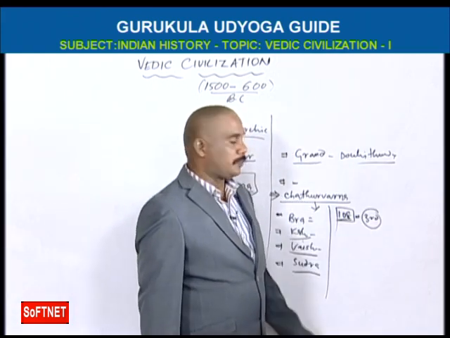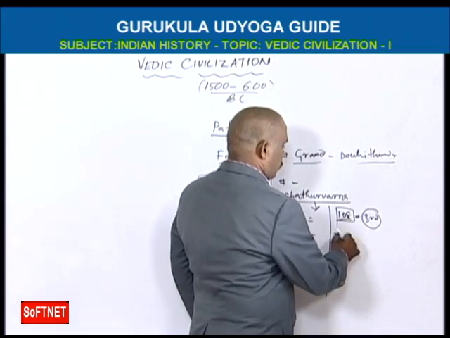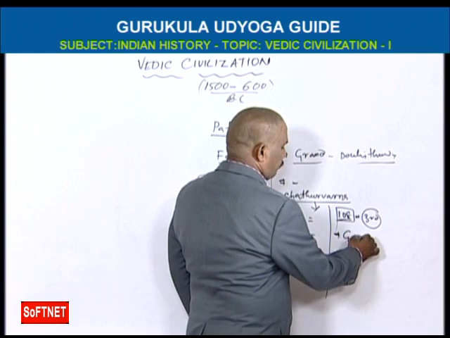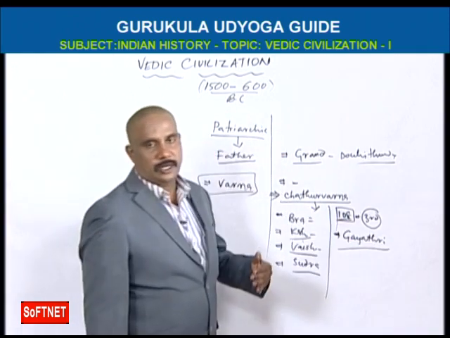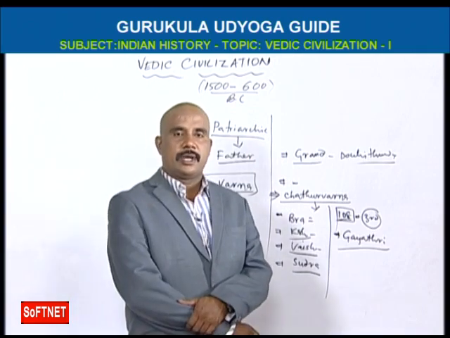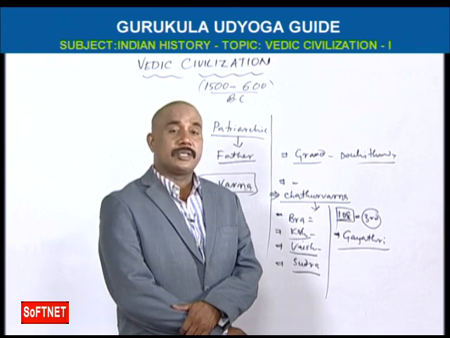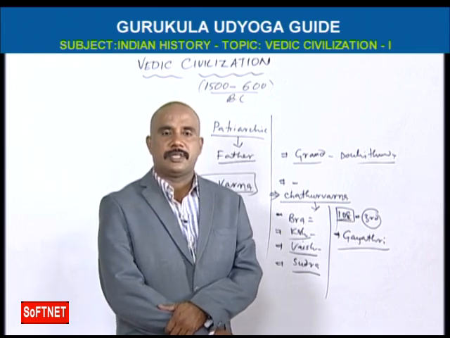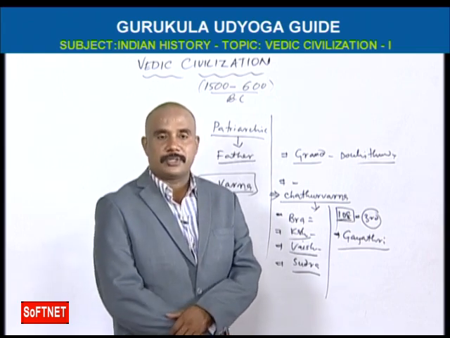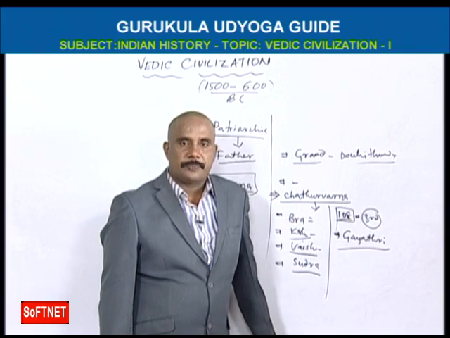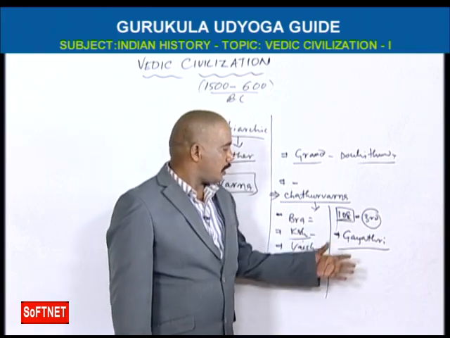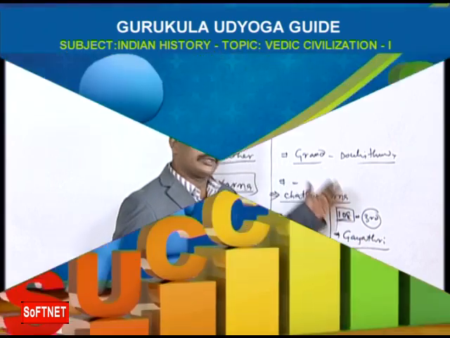In the 3rd mandal, or 3rd part, we have the Gayatri sloka. Gayatri sloka means Bhur Bhuva Sva, Tat Savitur Varenyam, Bhargo Devasya Dhimahi, Dhiyo Yo Nah Prachodayat. This was composed by Vishwamitra. So we know the Gayatri sloka in Rigveda.